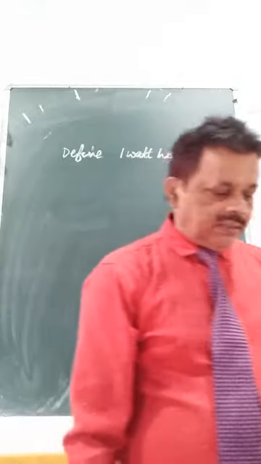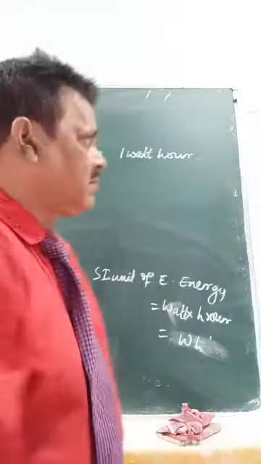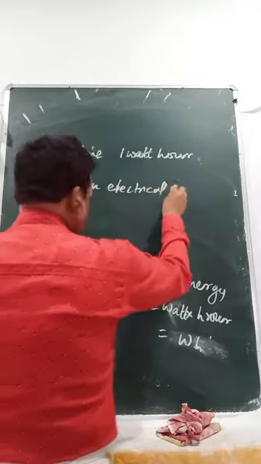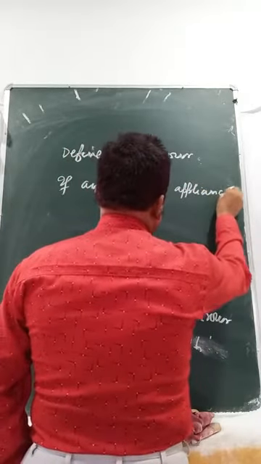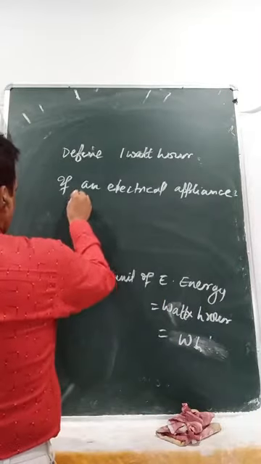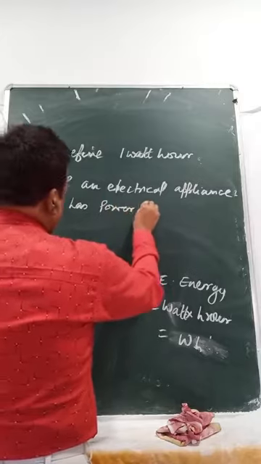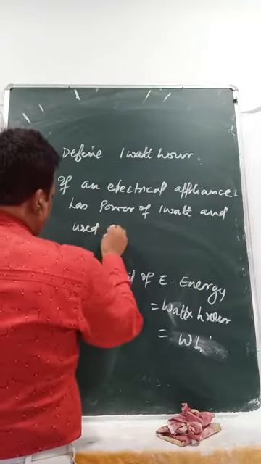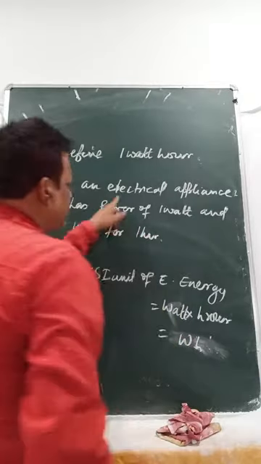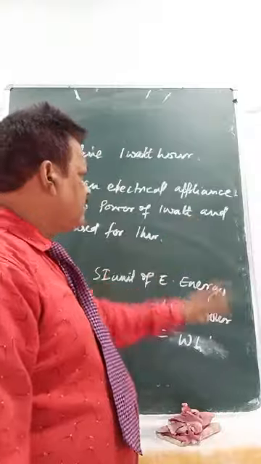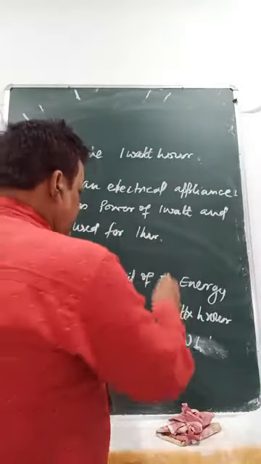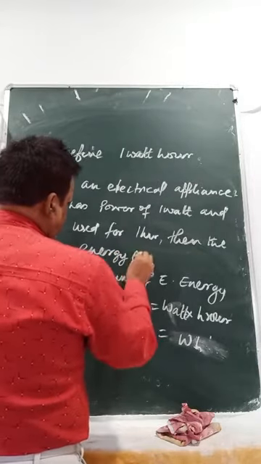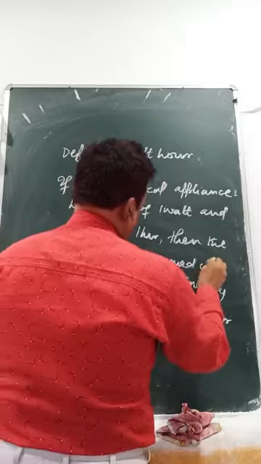Watt hour means, if an electrical appliance has power of 1 watt and is used for 1 hour, suppose an electrical heater whose power is 1 watt is used for 1 hour, then the energy consumed is 1 watt hour.